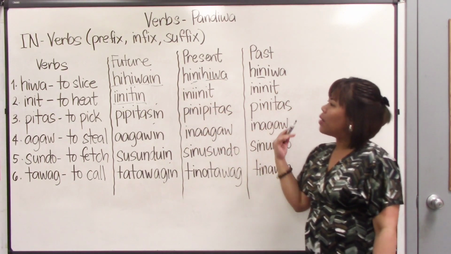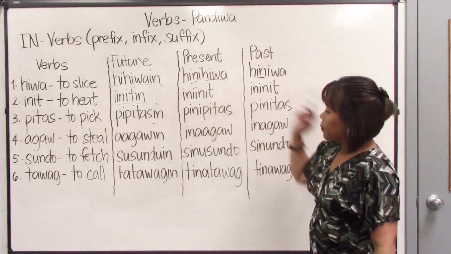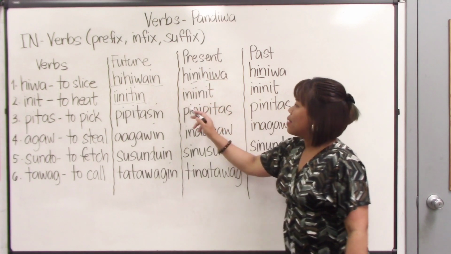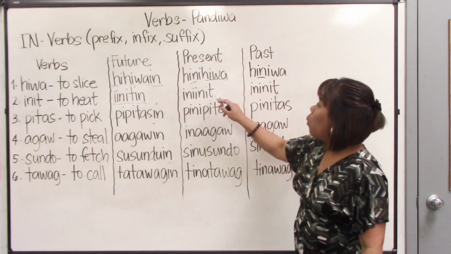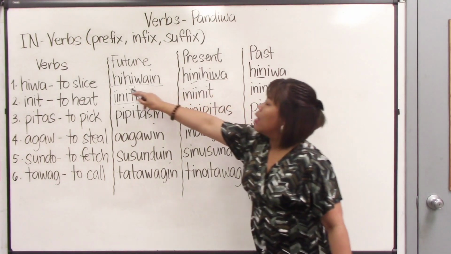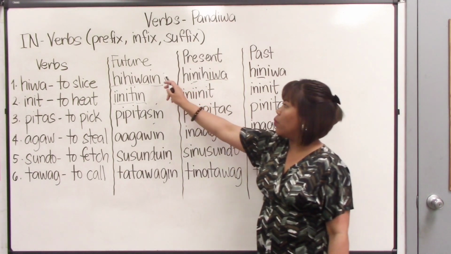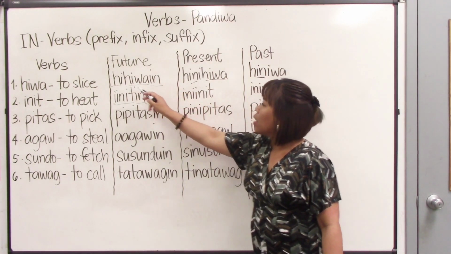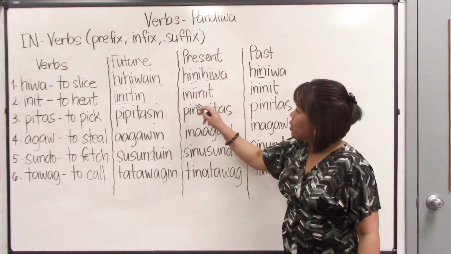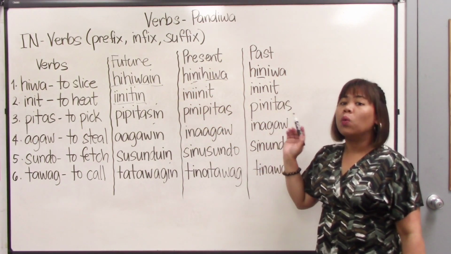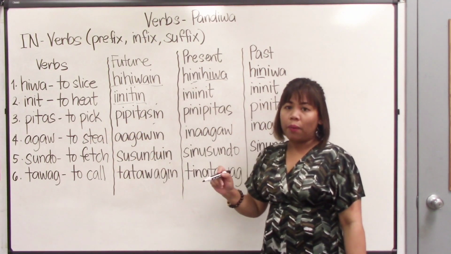Okay, let's look at the present tense. This is a bit different from this one. The present tense says iniinit. Why didn't we copy this word without the in? Because that's what we said in the first one: just copy the entire future tense without the suffix and then insert the in. Why can't we do that? We cannot do that because this verb init starts with a vowel.